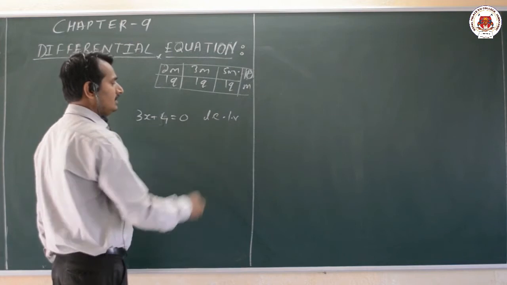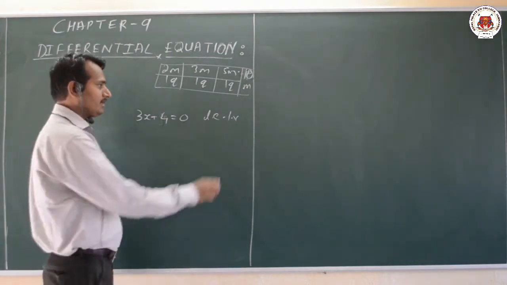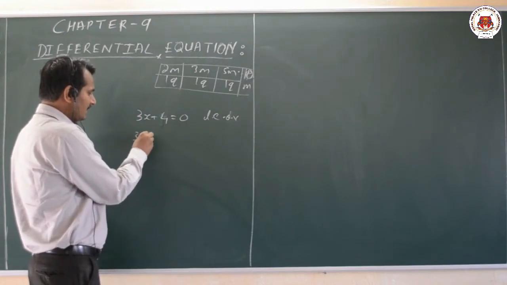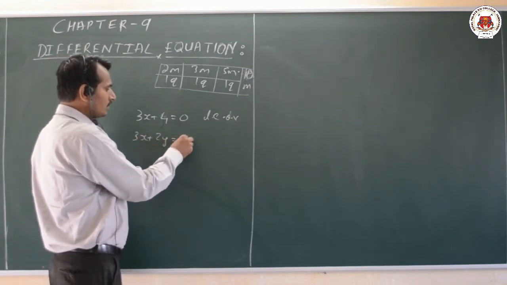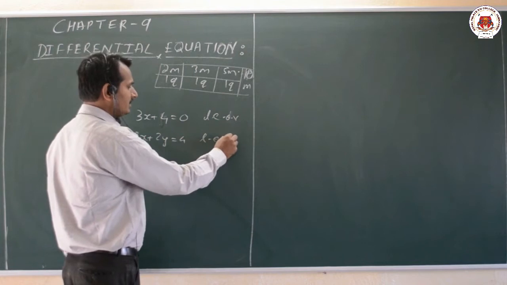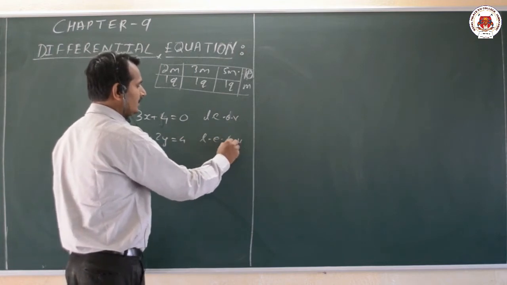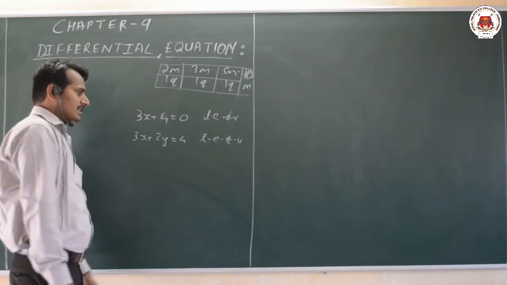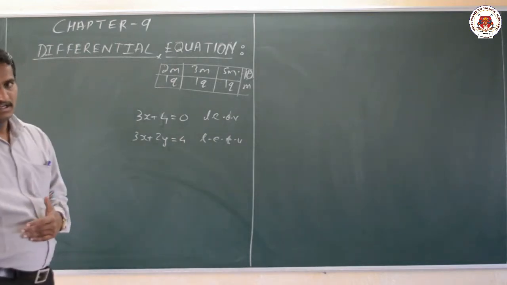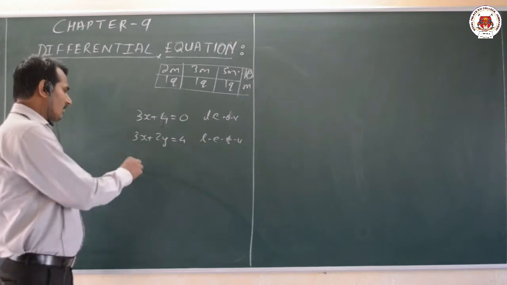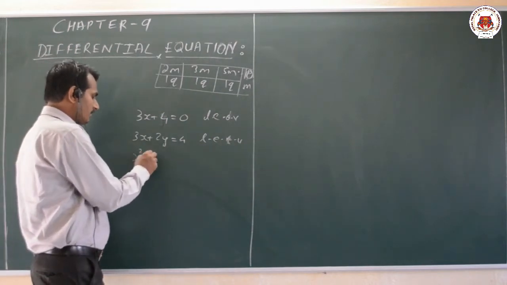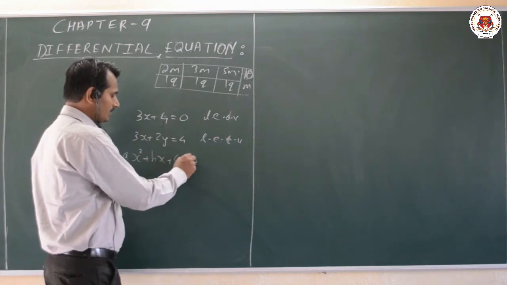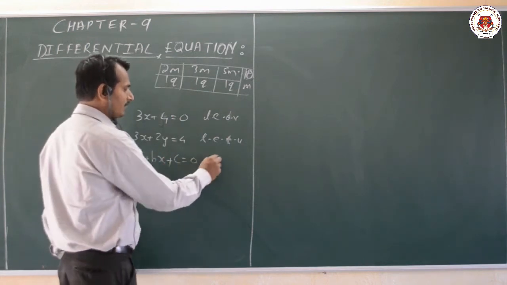Similarly, 3x plus 2y equal to 4 is a linear equation in two variables x and y. Simultaneous linear equations we have also learned. Then quadratic equation, that is ax square plus bx plus c equal to 0.